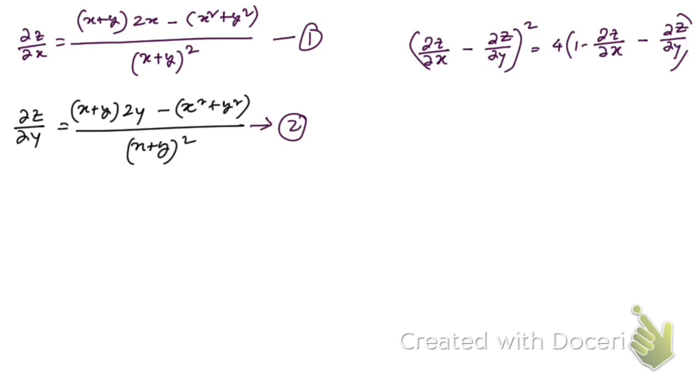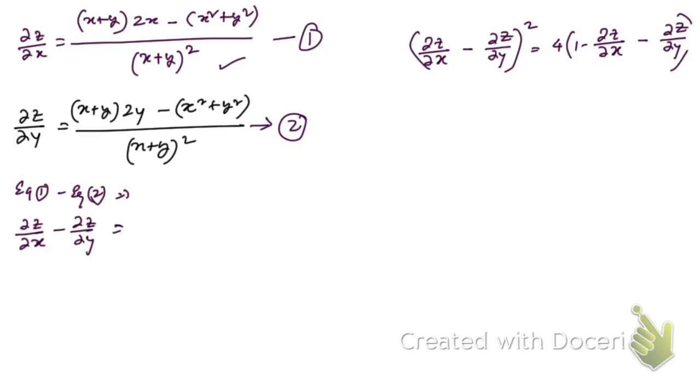So first, equation number 1 minus equation number 2, to obtain the left hand side, let me subtract these two, equation 1 and 2. Then what you're going to get is ∂z/∂x minus ∂z/∂y.